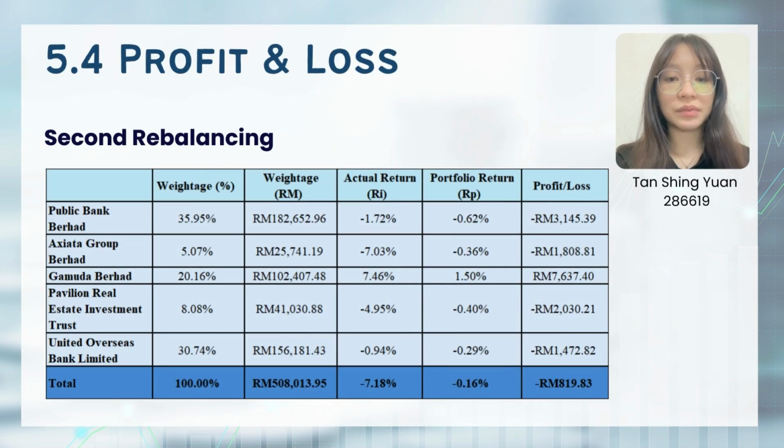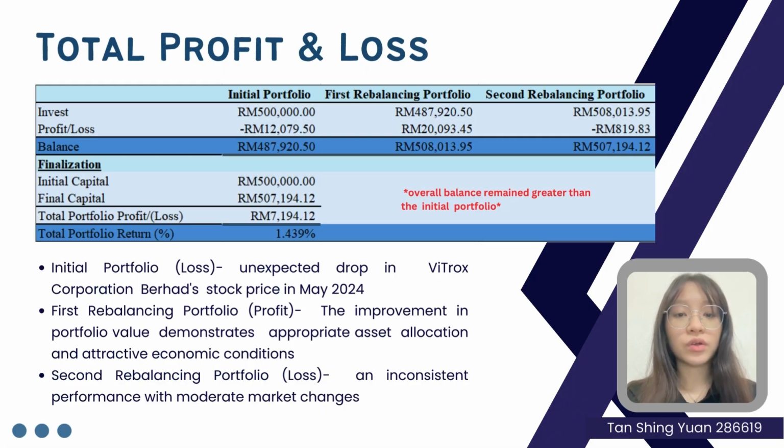After we did the second rebalancing of our portfolio, we lost around 800 ringgit, but it still earned profit for the overall investment portfolio. In the second rebalancing portfolio, only Gamuda Berhad generated profit for us, and the other stock underperformed. Since the profit from Gamuda Berhad is higher, we can cover a bit of loss from other stock. To finalize the investment portfolio, we can see that we had earned around 7,000 ringgit after reducing the cost of investment, and it is clear that the overall balance remaining is higher than the initial portfolio.